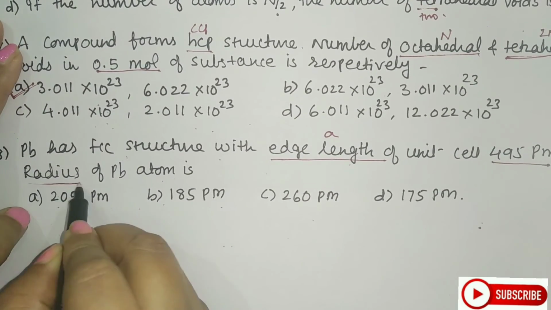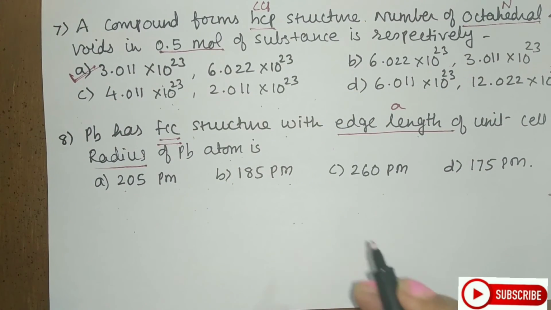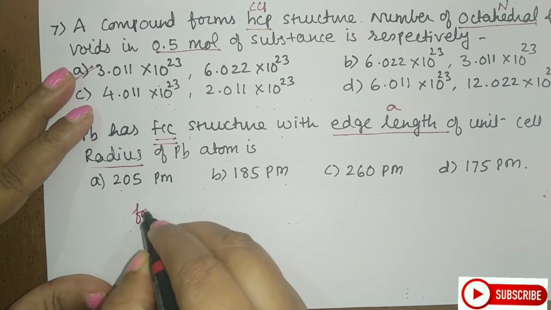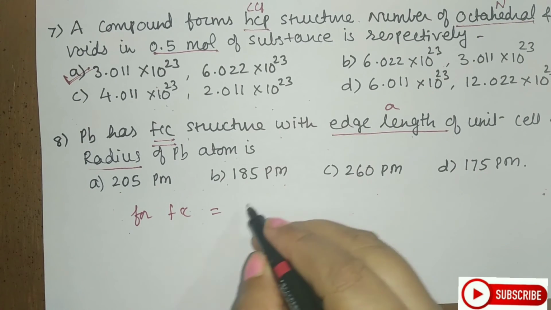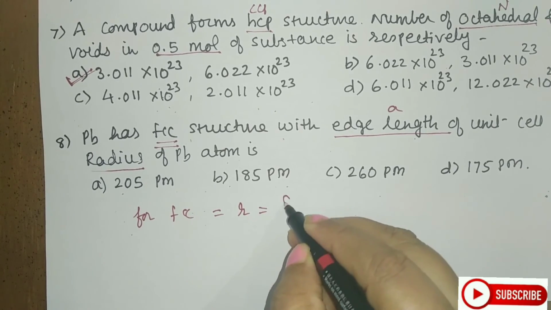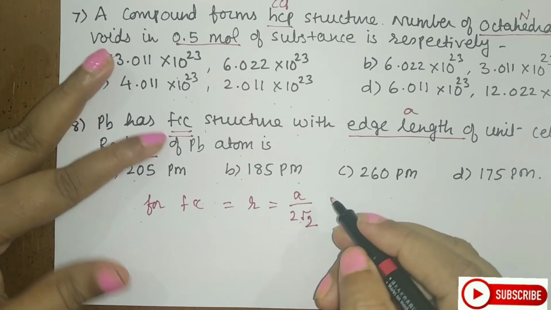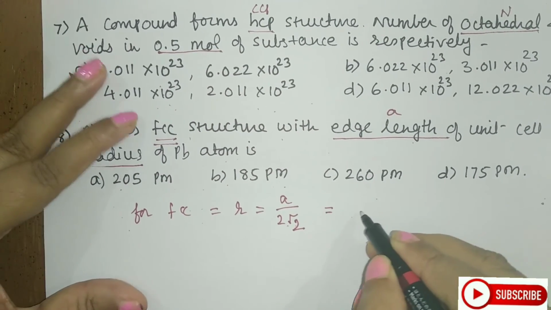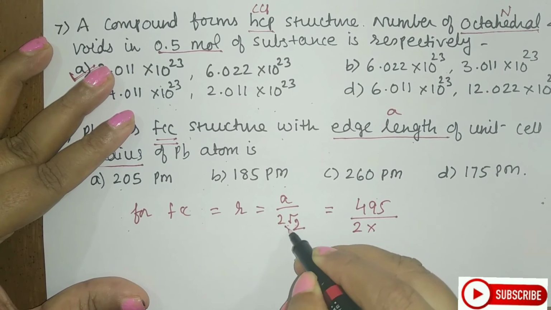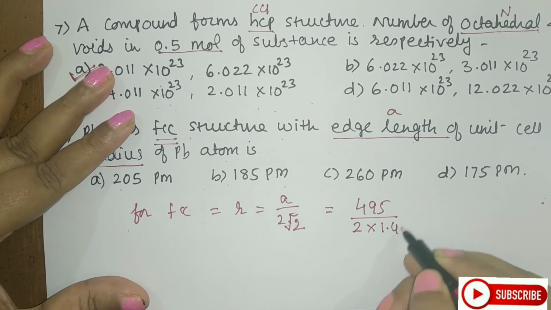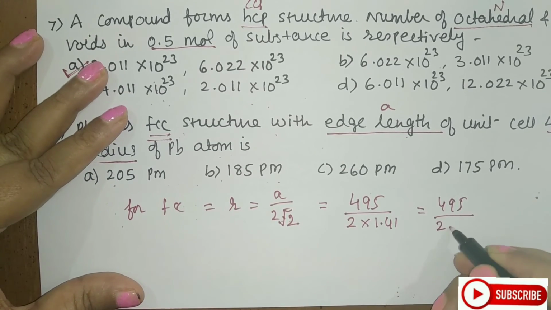They are asking you the radius. Now the structure here is FCC. You know, students, for FCC, what is the formula? They are asking you about the radius, so radius is equal to a by 2 root 2. Let us substitute this. a is 495 divided by 2 into root 2, which is 1.41, so it is 495 divided by 2.82.